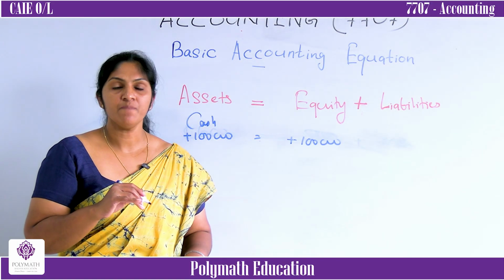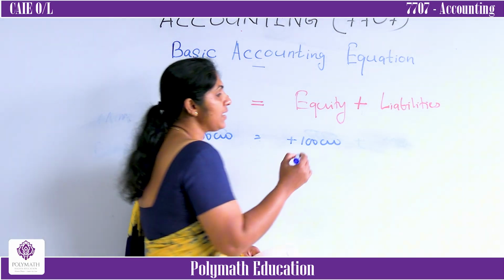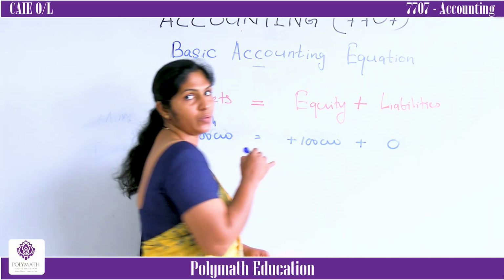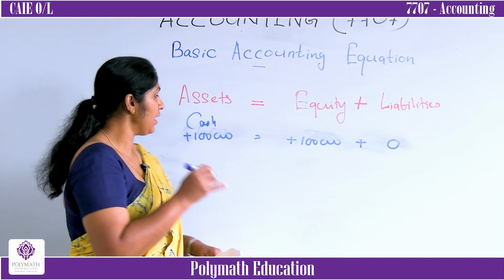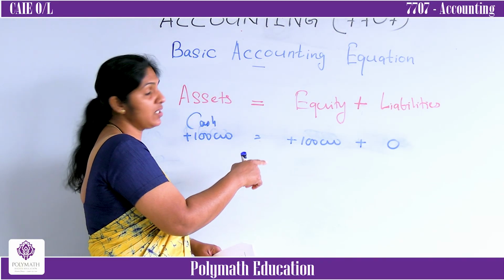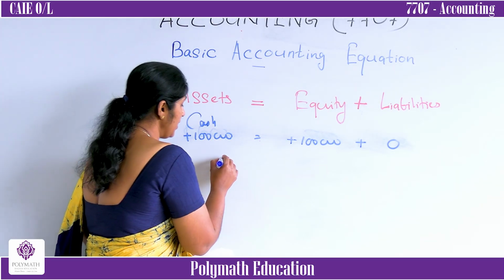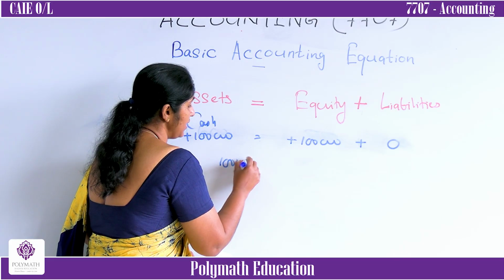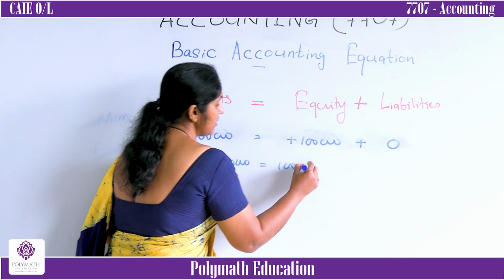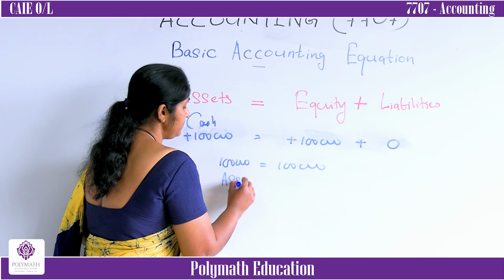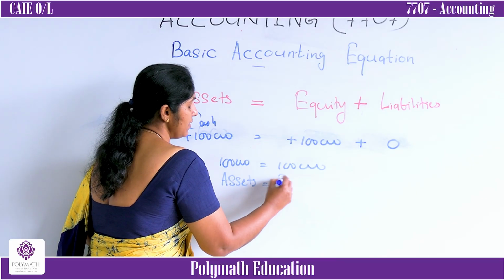Here, did you get anything from the outsiders, the third party? No, zero. Then what happened in this situation? The business got resources only from the owner. Therefore, here total assets 100,000 equals equity 100,000. In this situation, assets equal equity.